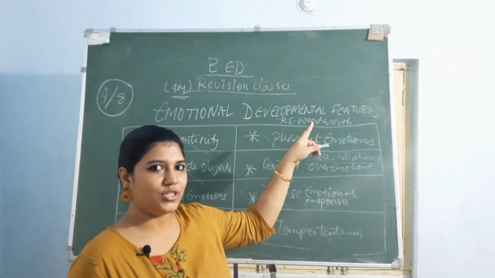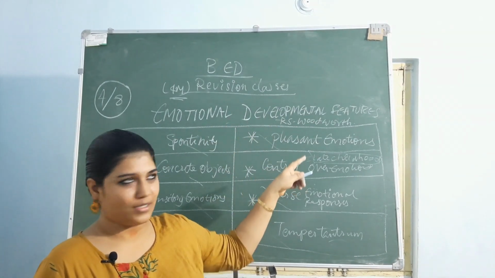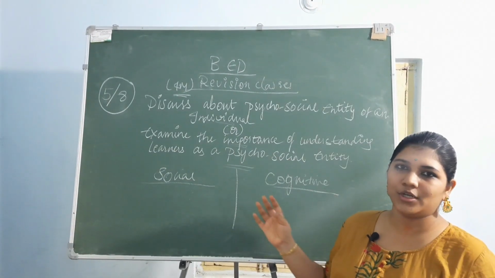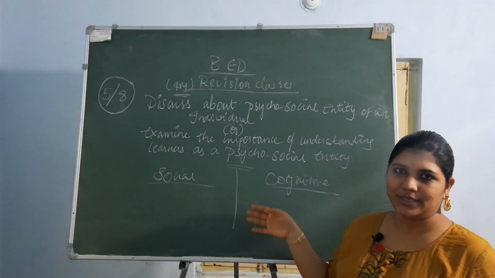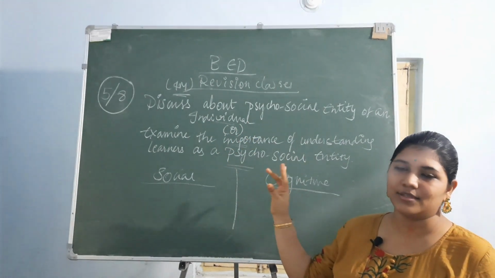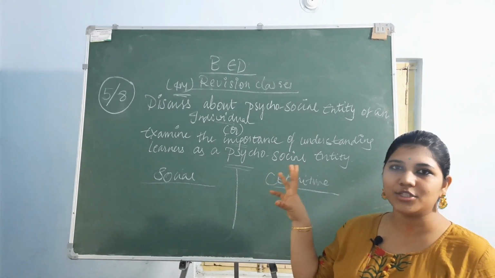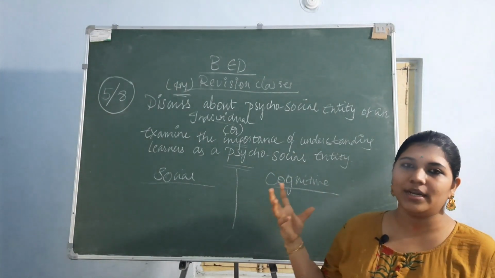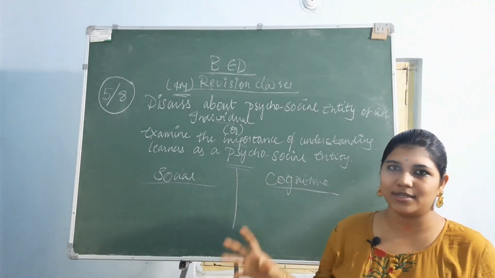And what is the definition? Emotion is the stirred up state of mind and body, said by R.S. Woodworth. Okay. Now moving on to the fifth topic, discuss the psychosocial entity of the individual. This question may be asked in two types. Don't get confused if he is asking this. Just remember in your mind, you have to write about the psychosocial entity of the child, I mean about the psychic state of that student and also about his social status. That is what you have to answer in the exam.